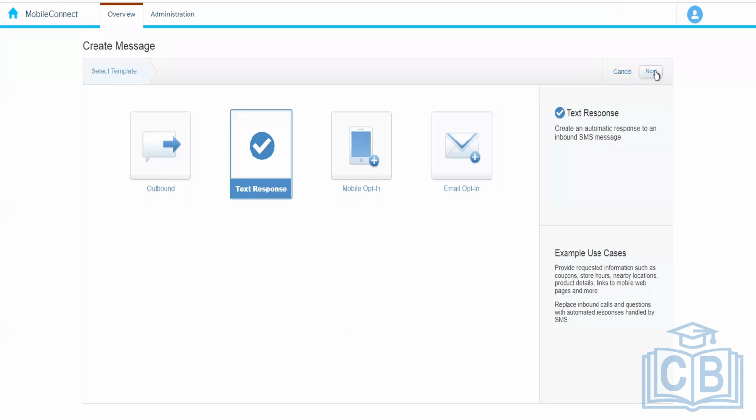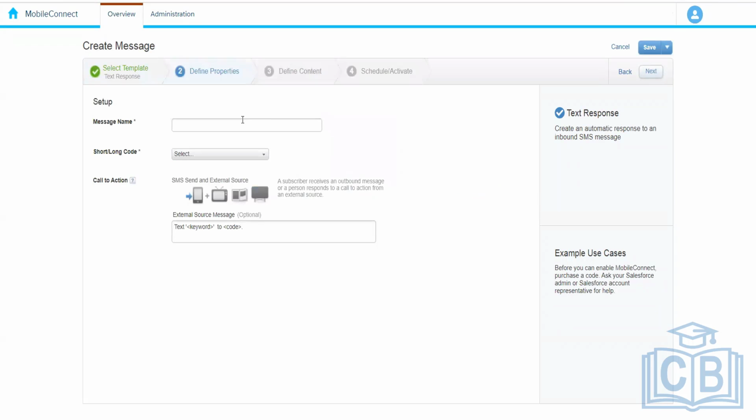So how do we create it? We will click on the next button, and then here we need to again select the message name and the short code, and then we have call to action. Call to action means how do we want to send the SMS. Here you can see that we do not have the audience option because we do not know to whom we are communicating, right?